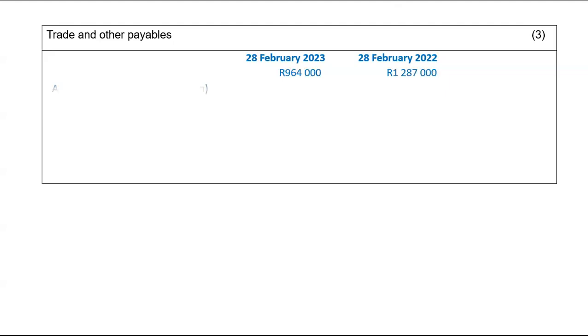And then I excluded accrued expense just because it relates to interest on loan. Guys, when you see accrued expense, don't just exclude it. The only time you exclude it is if it relates to interest on loan, guys.